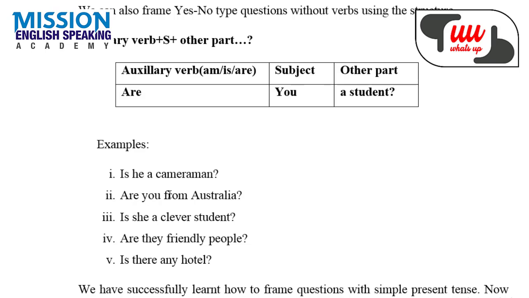Are you an Australian? Are you a foreigner? In this way. So she, again it is third person singular, so is used. Is she a clever student? So they is plural, therefore are is used. Are they friendly people?